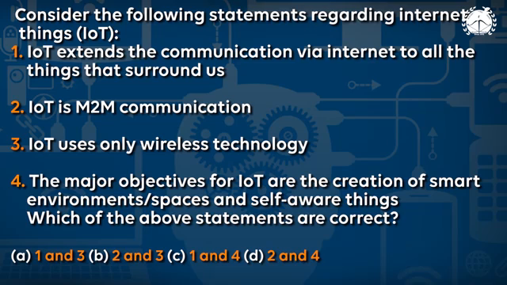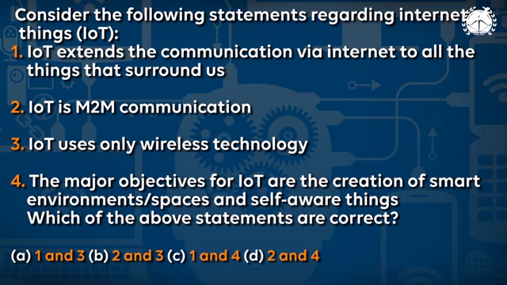So let us see the options. First option: IoT extends the communication via internet to all the things that surround us. Yes, it is true, as I told you in the example. Second one: IoT is M2M communication. See, IoT includes M2M communication, but it is not just related to M2M communication only. It is more than M2M communication.